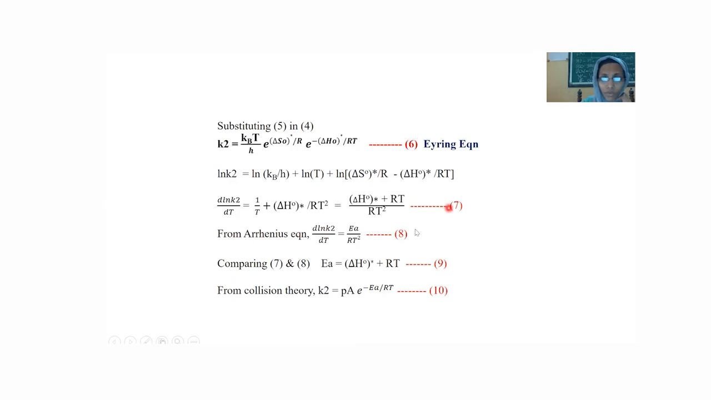Then comparing equations 7 and 8, d by dT of ln K2 is equal to Ea by RT square. RT square is common, so in the numerator, Ea is equal to delta H0 star plus RT. That is, activation energy is equal to delta H0 star plus RT. Then also from the collision theory, explained in the previous class, K2 is equal to PA e raised to minus Ea by RT.